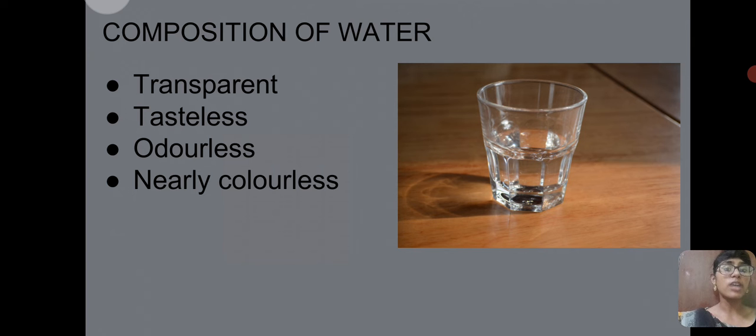And water is tasteless. You cannot sense any kind of taste when you drink water, and it is odorless. There is no smell in water, and water is nearly colorless.